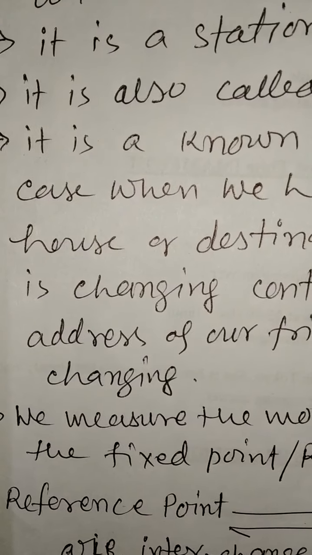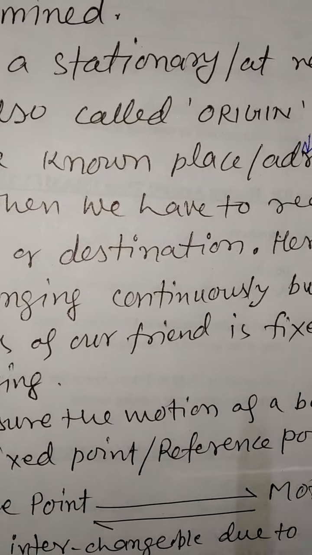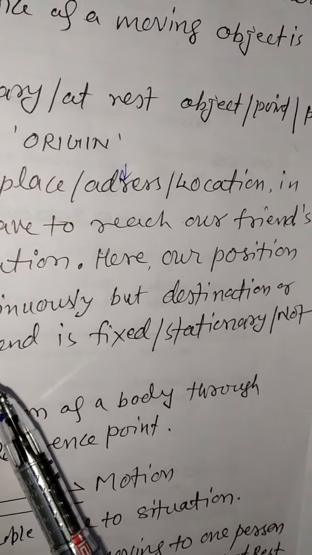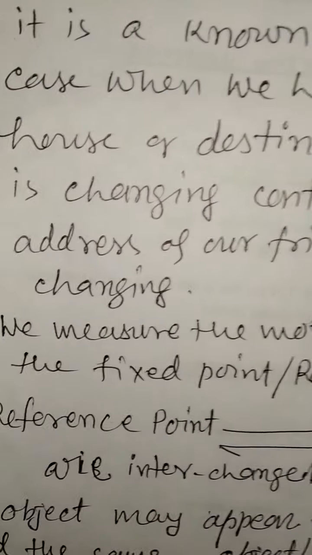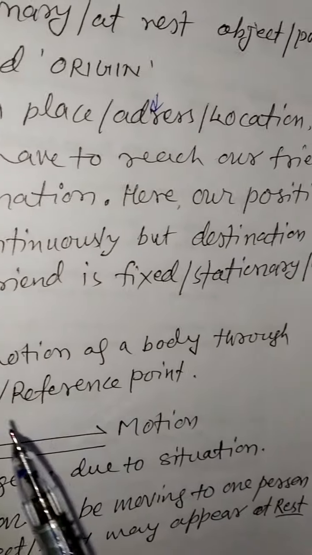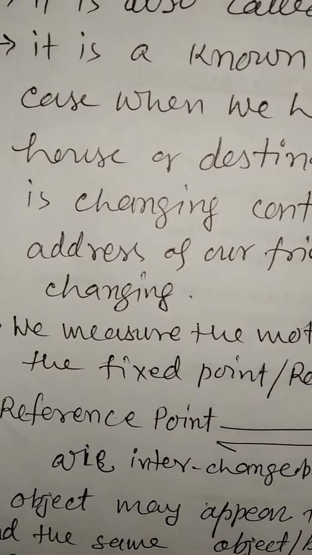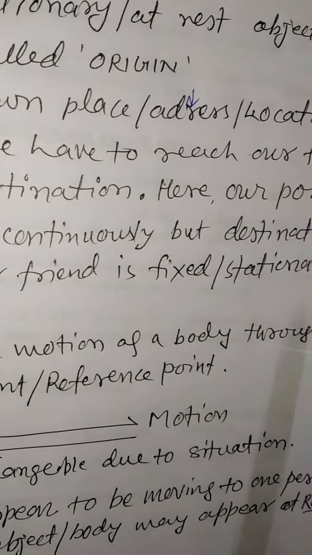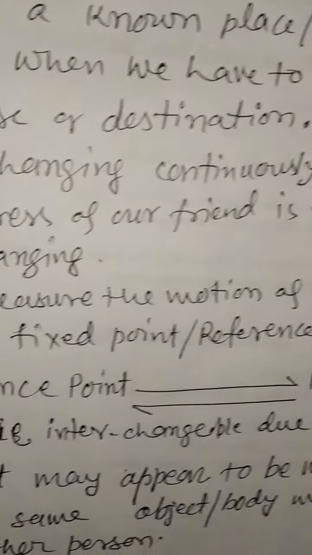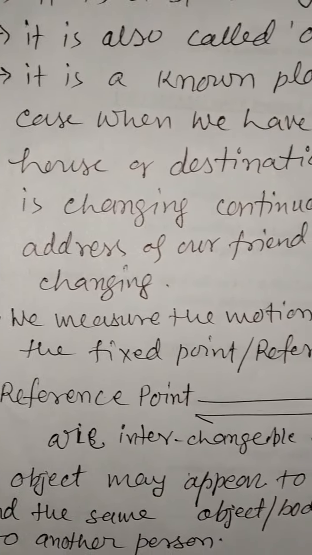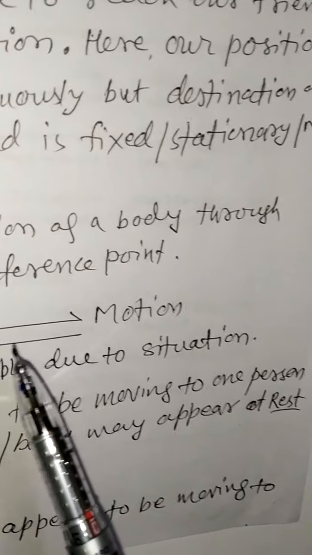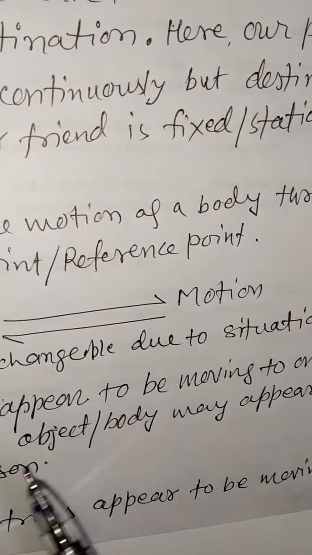in case when we have to reach our friend's house or destination. Here our position is changing continuously, but the destination or address of our friend is fixed, stationary and not changing. This is reference point. We measure the motion of a body through the fixed point, that is a reference point.